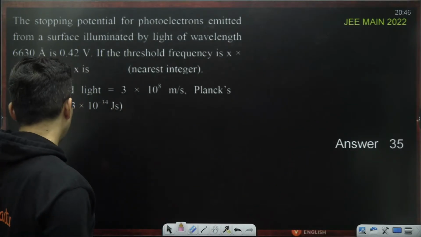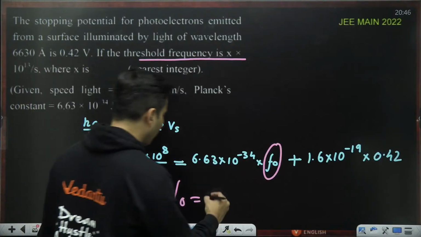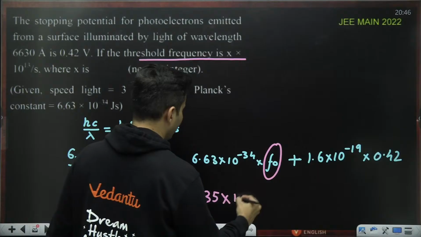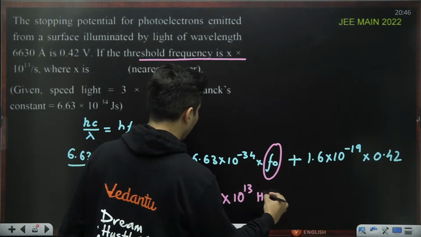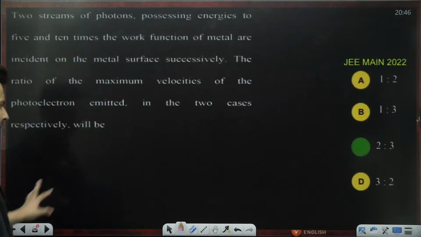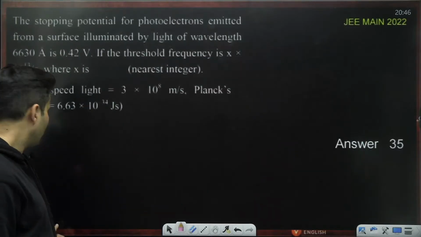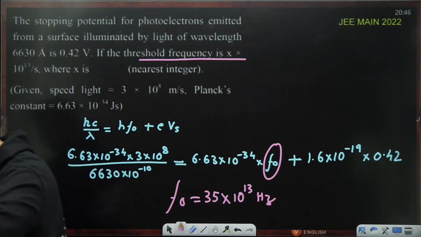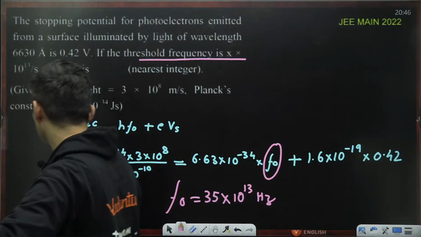Solving this, you are just going to get the value of f naught, and that value is going to come out to be 35 into 10 to the power 13 hertz. That's the answer that you're going to get after solving this. It's a direct substitution based question. There is nothing very tricky about it. You just have to sit and calculate. Very straightforward, but you have to spend some time in calculation.